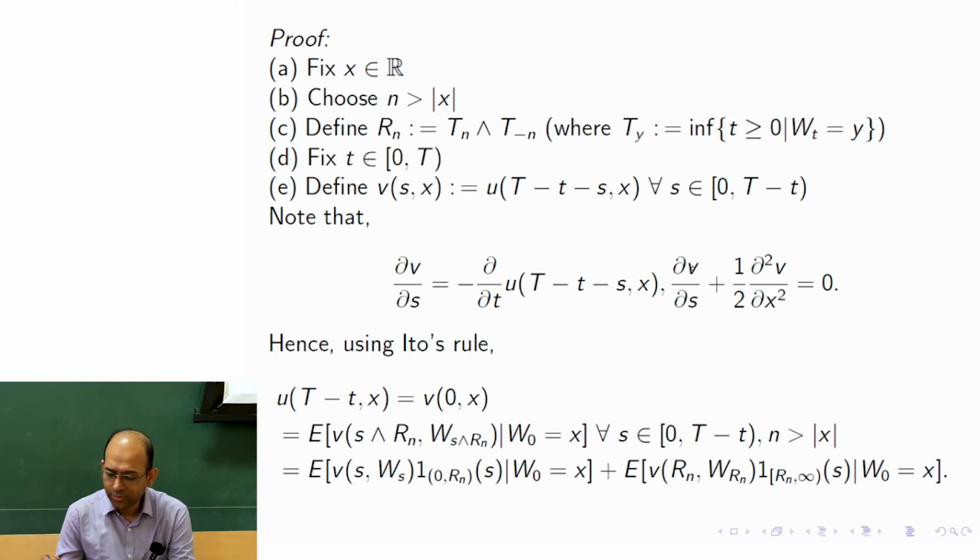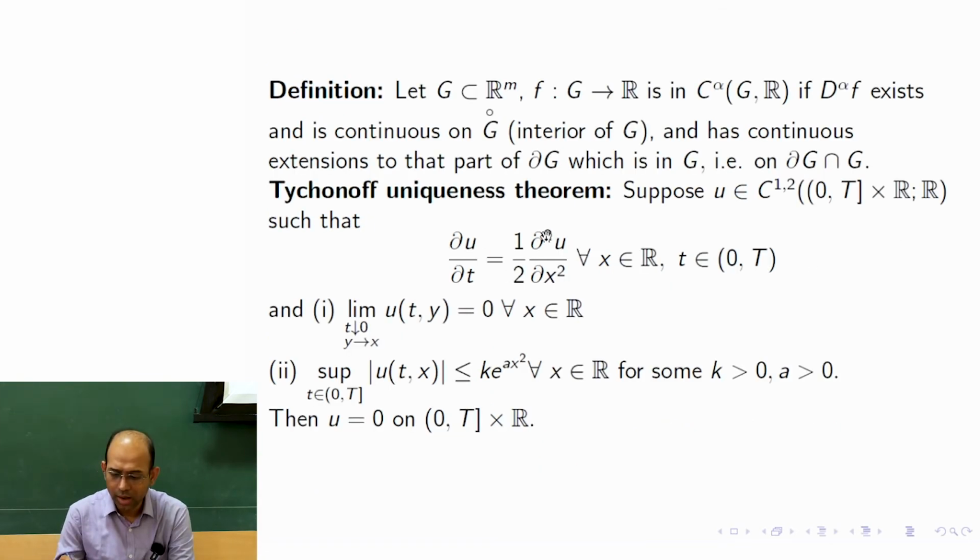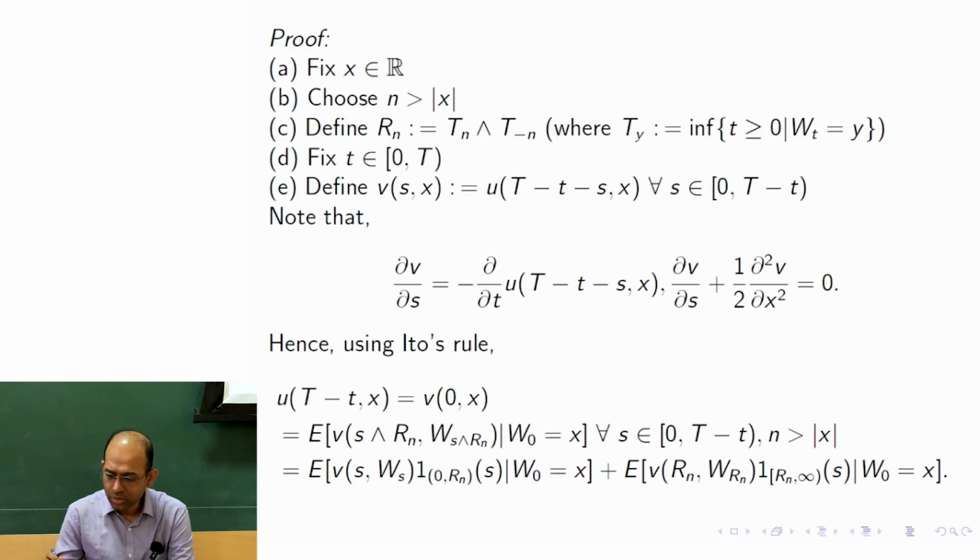So we are going to get del v del s plus half del 2 v del x2 is equal to 0. Earlier, for u, we had del u del t is equal to half del 2 u del x2. Now the sign has changed, so we get del v del s plus half del 2 v del x2 is equal to 0. Okay, this is the new equation for v.